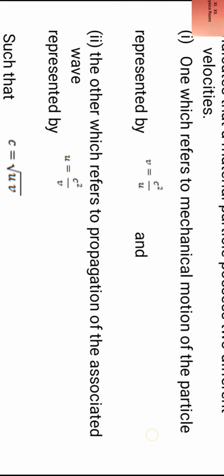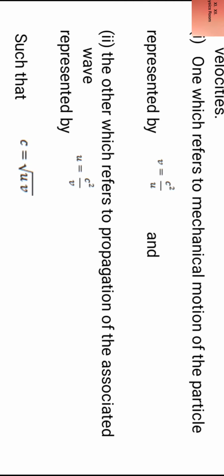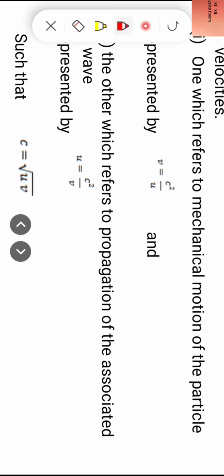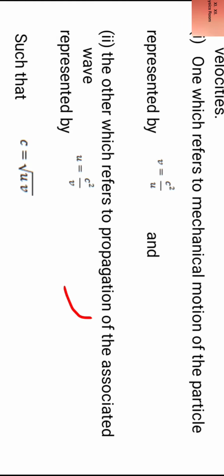One which refers to mechanical motion of the particle and is represented by v equal to c square by u, and the other which refers to propagation of the associated wave, represented by u equal to c square by v, where c is the velocity of light given by the expression under root u into v, wave velocity into particle velocity.